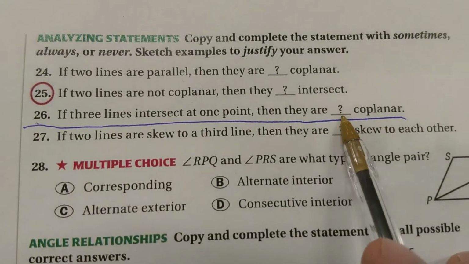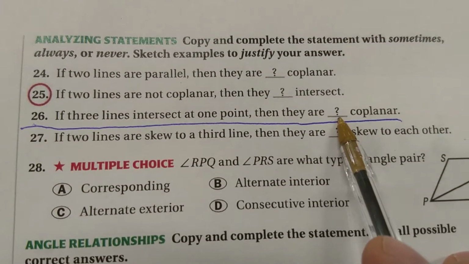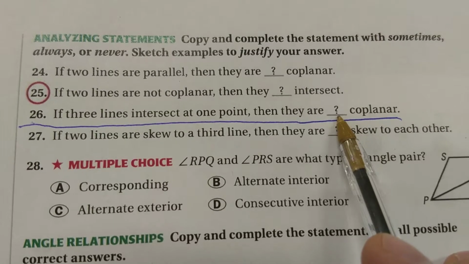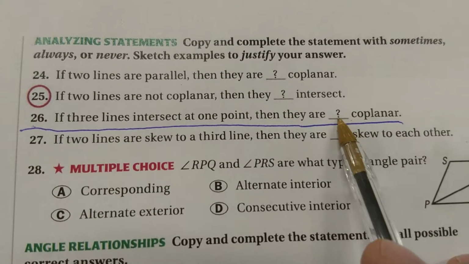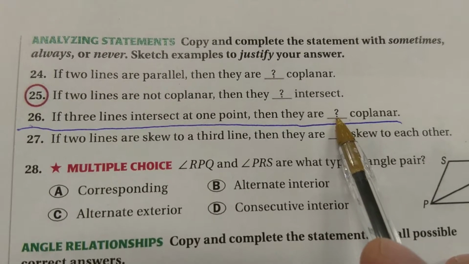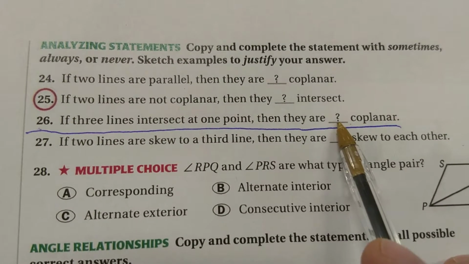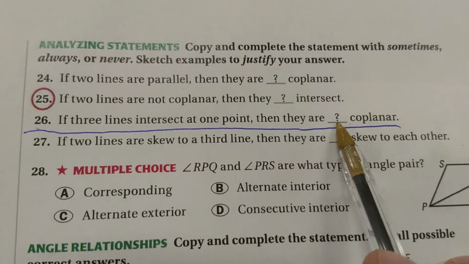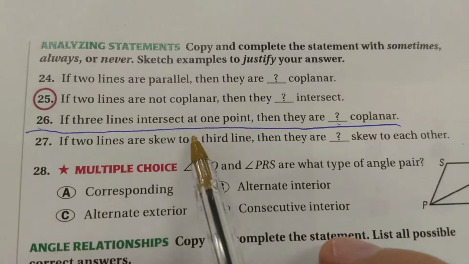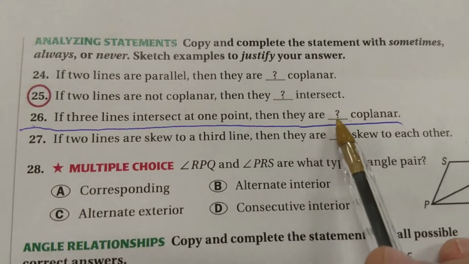Okay, so if I was to fill that in, I can't say that that's never true, that they're never coplanar. I just gave an example of when they could be. So now I have to determine, does that only happen sometimes, or does it happen all the time? So now I'm looking for something else to say, well, is there a chance where I can get three lines to intersect at a point, but they're not all coplanar?